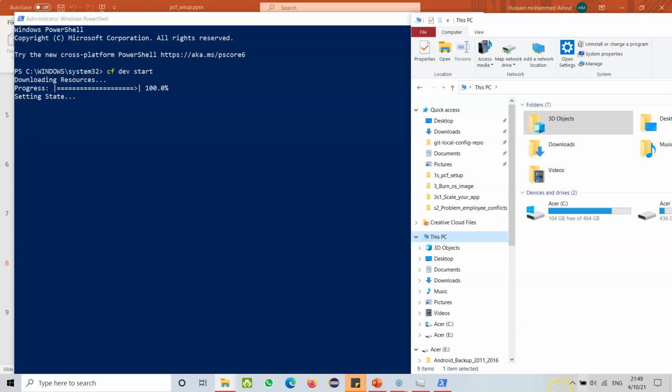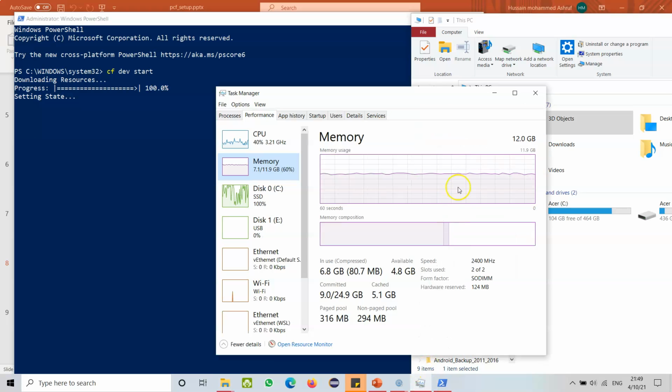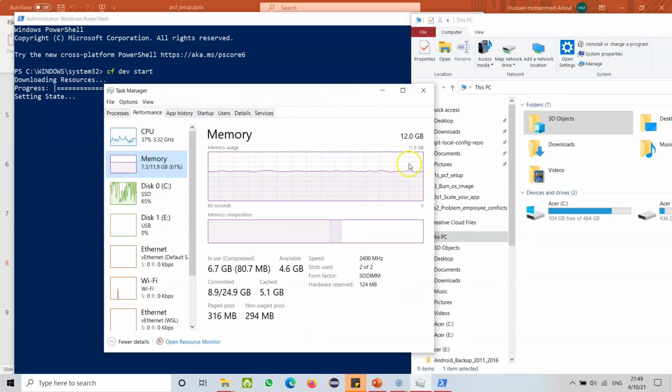I also need to keep an eye on the memory. 11 GB available. Oh, sorry, available is 4.8 gigs and 6.8 is used. So total is 12.